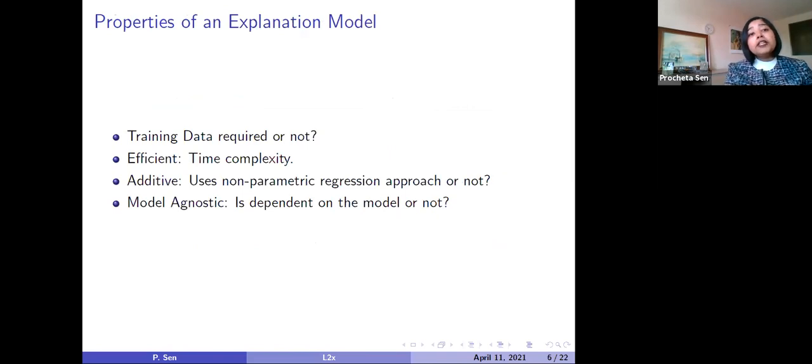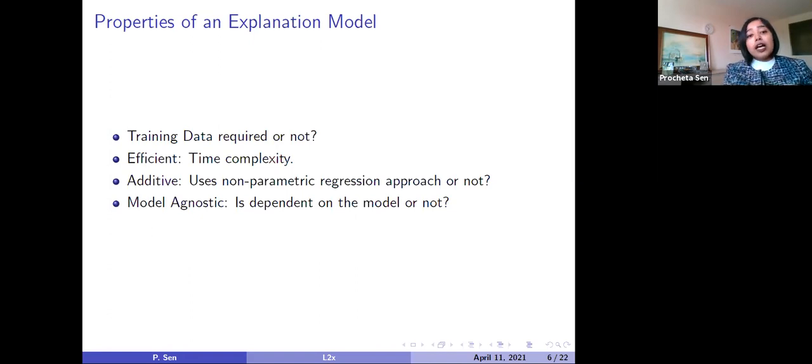So what can be the properties of an explanation model? One property is whether you need training data or not. Another property is whether it is efficient in terms of time complexity or not. Another property can be whether it is additive or not. An additive model means that it basically uses a regression framework for explaining the model.